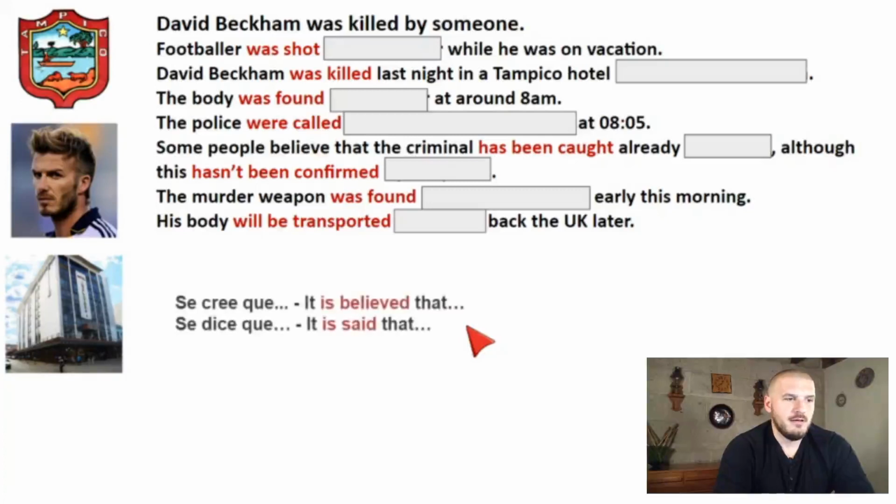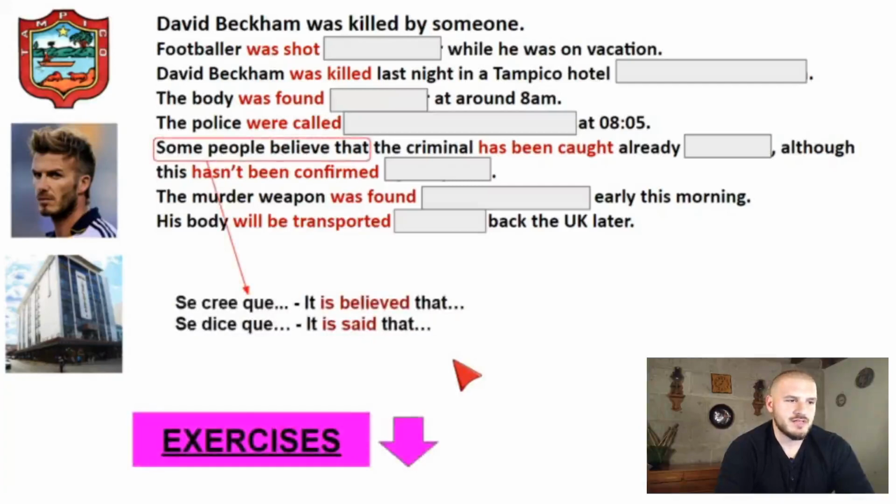We can also change this. Some people believe. Another way of using passive voice in English is when you say se cree que o se dice que. In English, we would say it is believed that, or it is said. Okay, so this is also passive voice. So it could be changing this. Some people believe. Maybe I could say it is believed. It is believed that. It's another option.